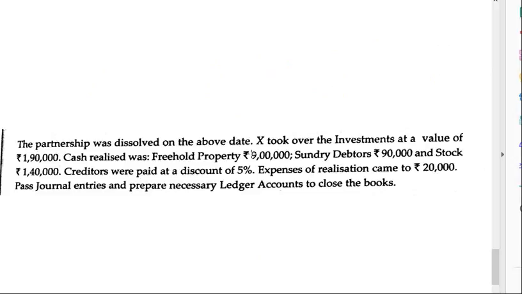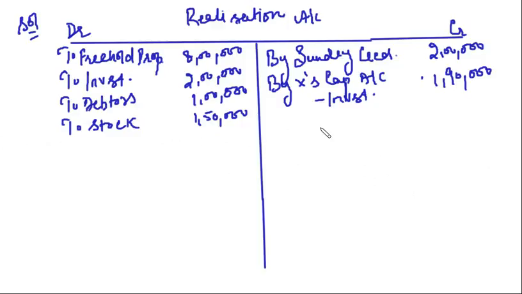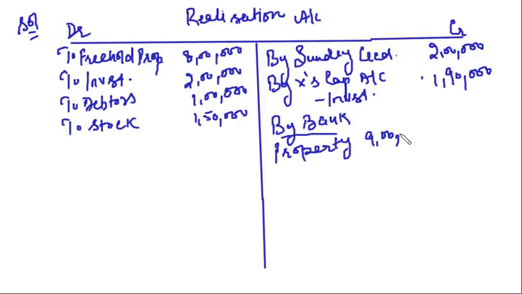Next, he says cash realized was freehold property 9 lakhs. From freehold property we realized a cash of 9 lakh, from debtors 90,000 and stock 1,40,000. So I can say by bank, from property we realized 9 lakh, from debtors we realized 90,000, and from stock we realized 1,40,000.